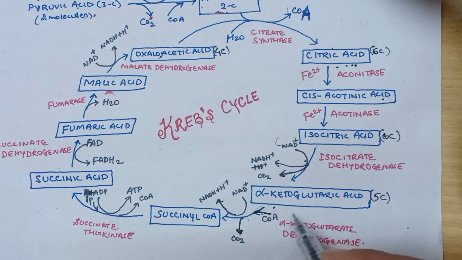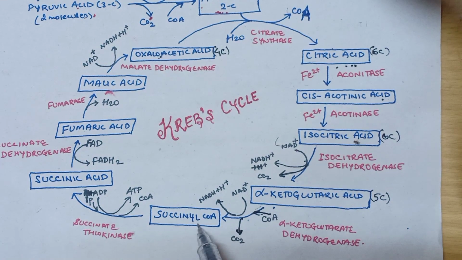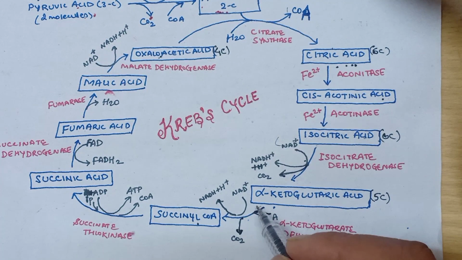Therefore this is an oxidation process where alpha ketoglutaric acid is converted into succinyl coenzyme A by decarboxylation, where 1 molecule of carbon dioxide is removed and there will be dehydrogenation.